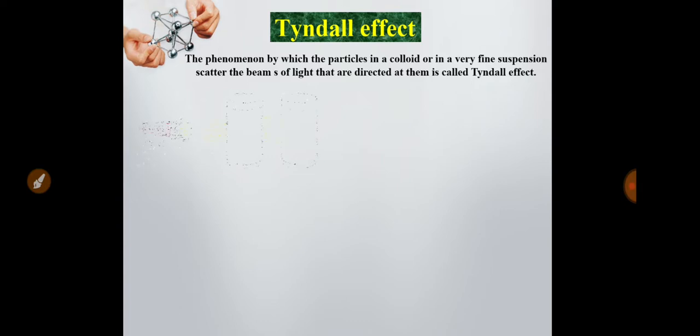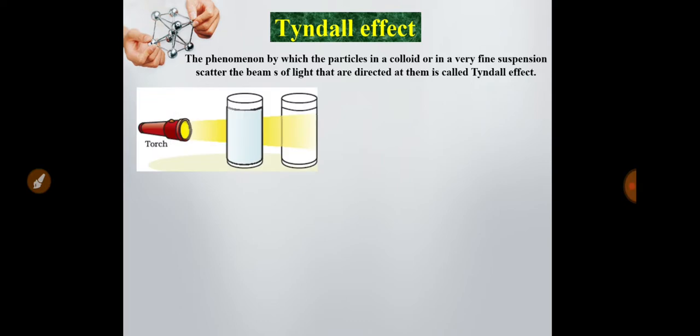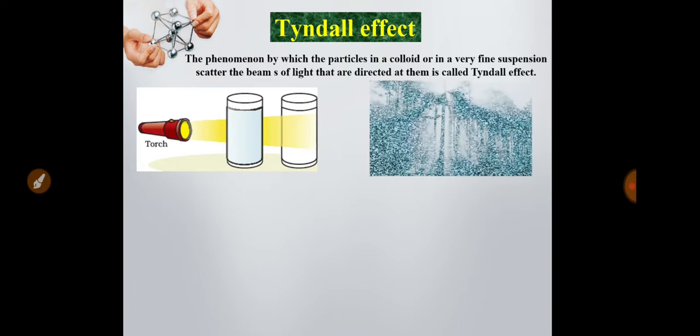You can see from the picture that a light source, a torch, is used and the light is passed through a colloidal solution, and the light is dispersed or scattered. This is the Tyndall effect. And one natural phenomenon of Tyndall effect is, you can see from the picture, that if you pass some sunlight through a tiny hole, you will see the direction of the ray with open eyes.